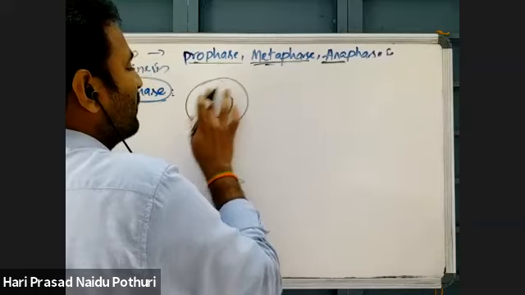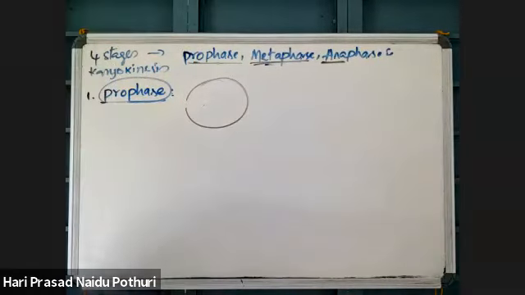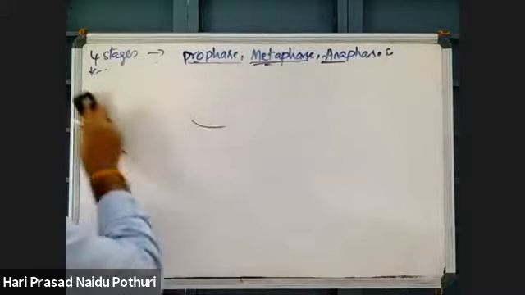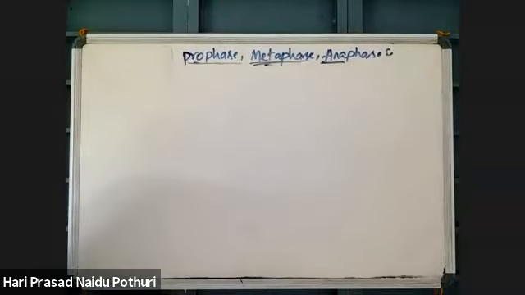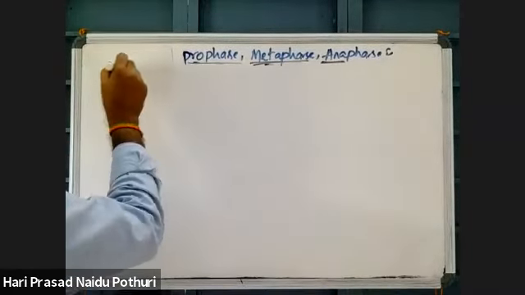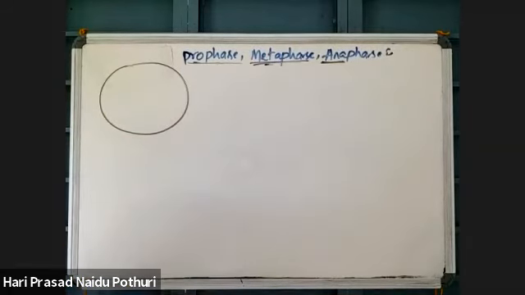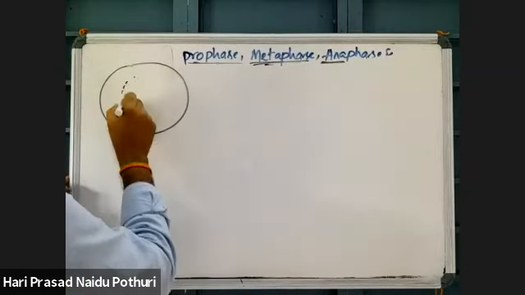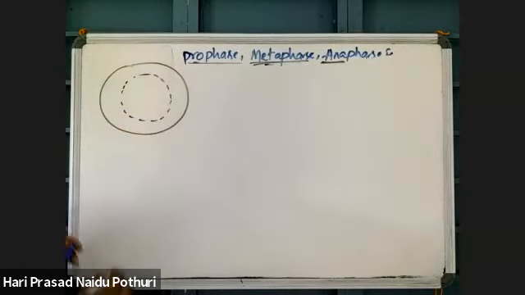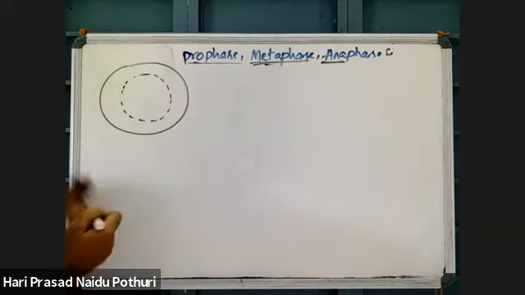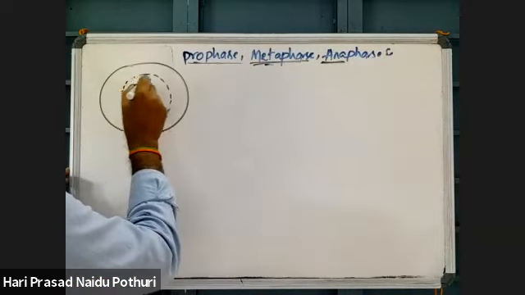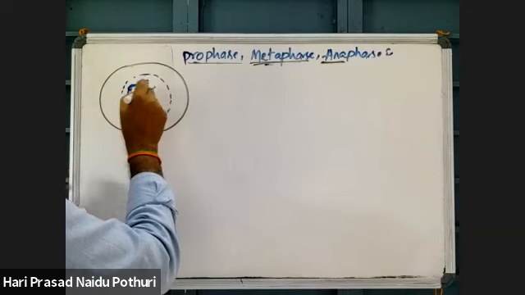What happened during prophase? The nuclear membrane disappeared, the Golgi complex, nucleolus, endoplasmic reticulum, everything has disappeared, and chromosomes are scattered in the cytoplasm.